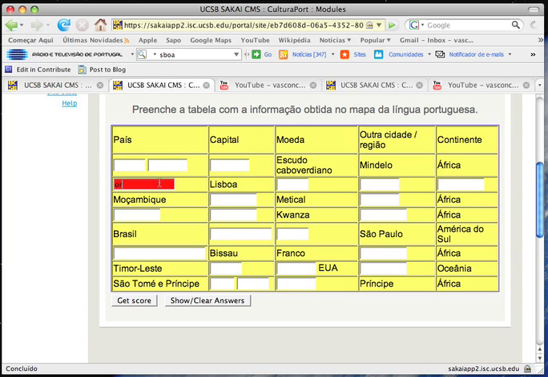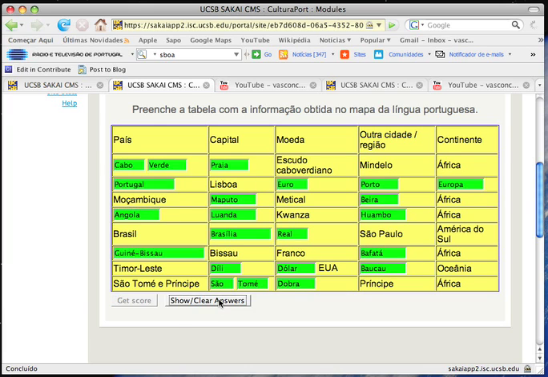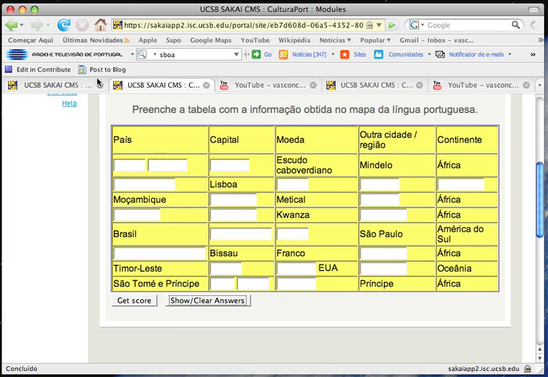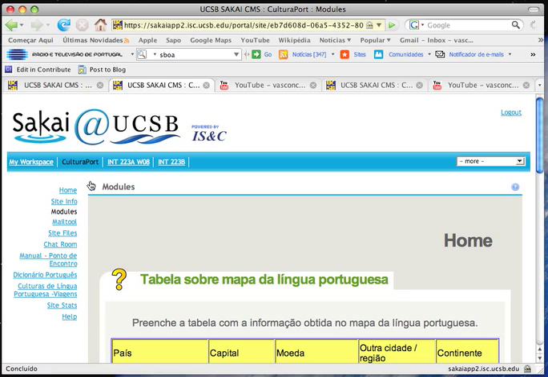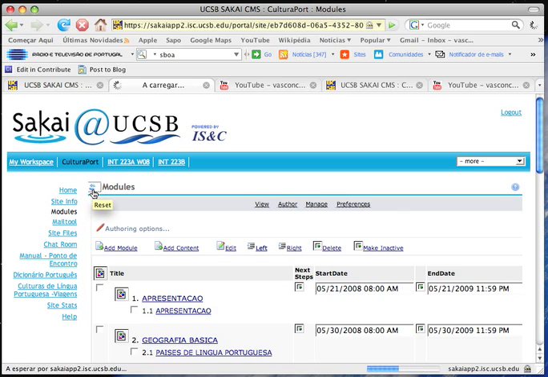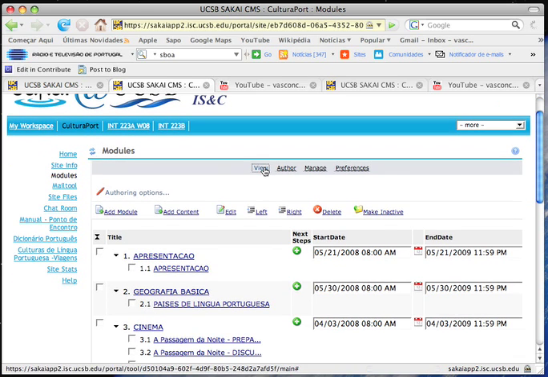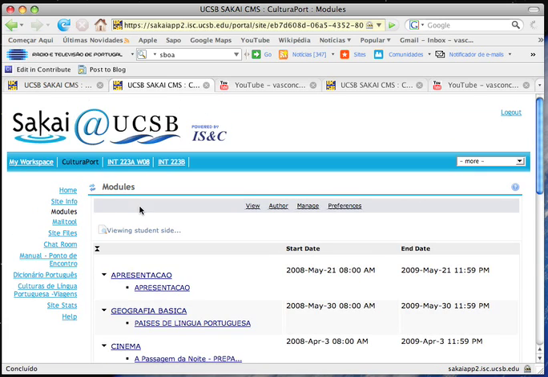If you write it, it shows up the correct answer. If you had written, for example, Brazil, it would be the wrong answer, of course. You can always check your answers in the end here. So these are types of exercises that ally both reading and listening skills.